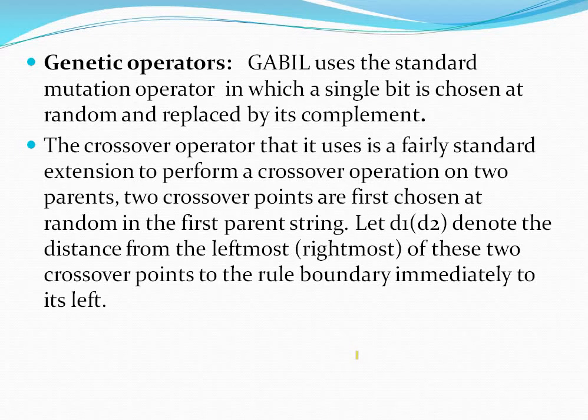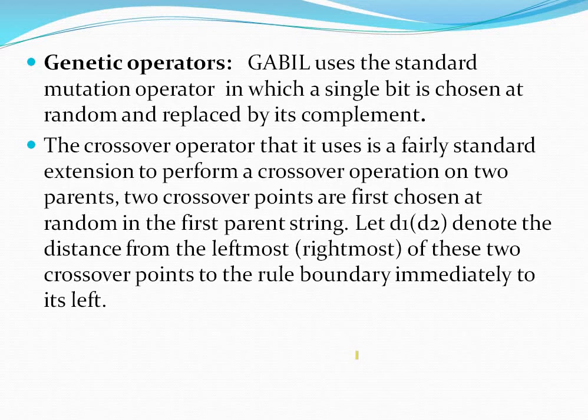It uses a fairly standard extension to perform the crossover operation on two parents. Two crossover points are first chosen at random in the first parent string. Let D1 and D2 denote the distance from the leftmost and rightmost of the two crossover points to the rule boundary immediately to its left.